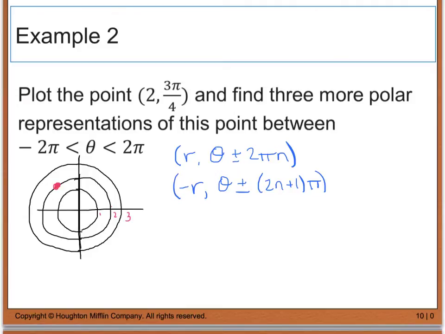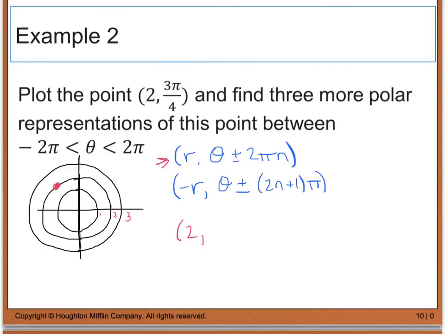Now, with that being said, to find 3 more points, I'm going to start out with a positive r and look at this case right here. So I'm going to keep my r value positive, which in this case is positive 2, and I can either add or subtract 2 pi n. Well, if I add 2 pi to 3 pi over 4, this is going to take me outside of the 2 pi range.